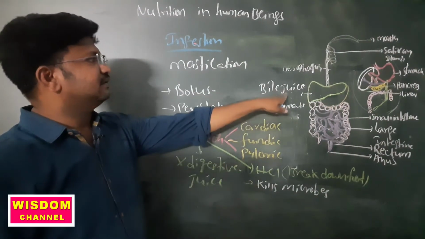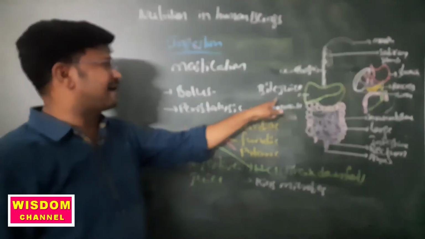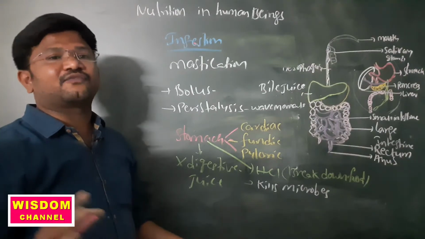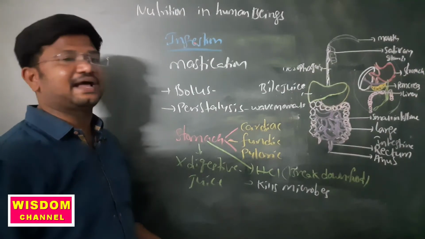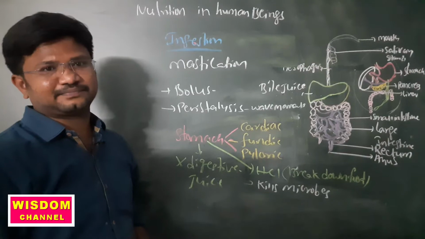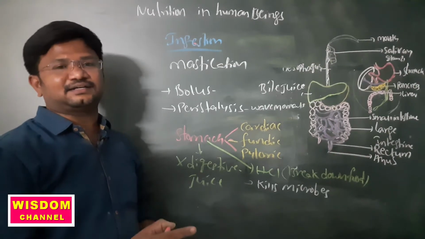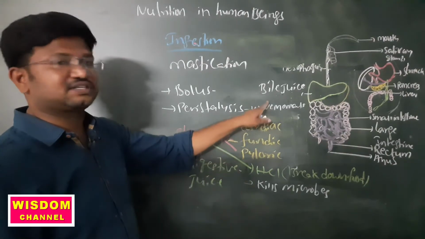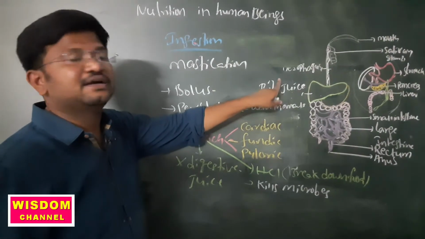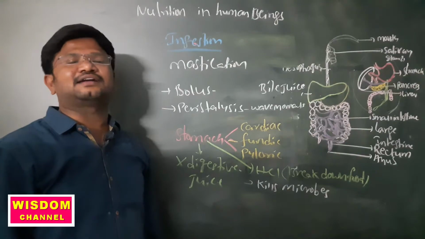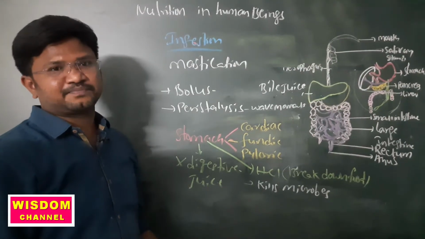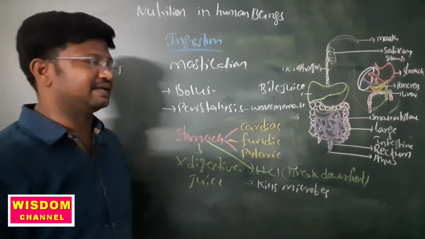The process of breakdown of fat molecules is called emulsification. They convert the fat into simple substances. As well as this, they take pancreatic juice to digest the carbohydrates and lipids in food material.